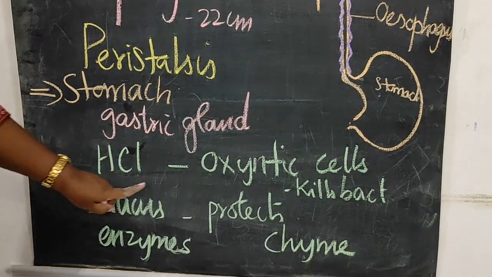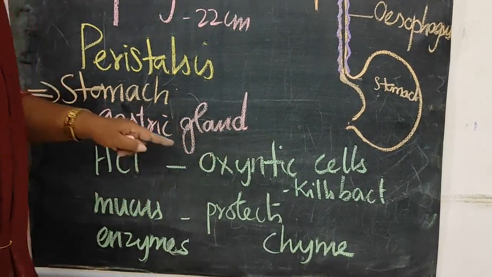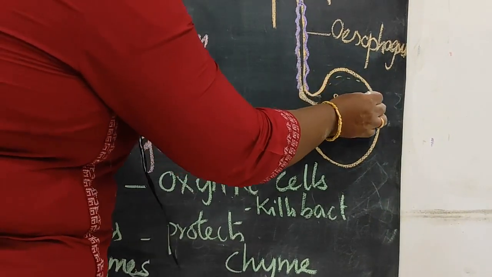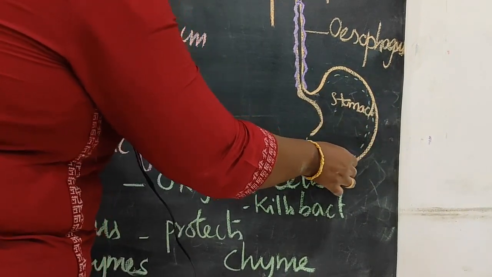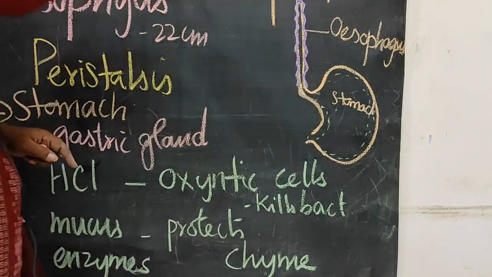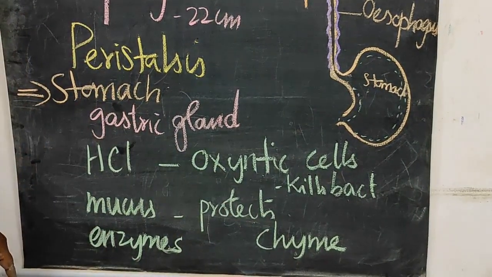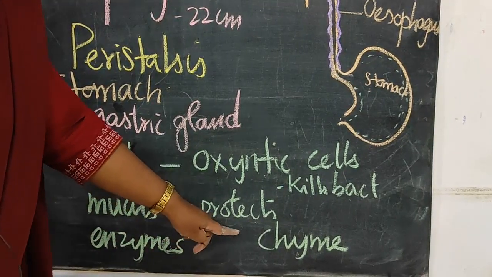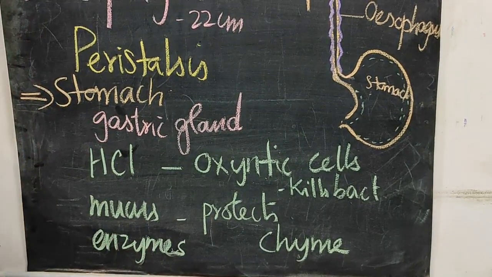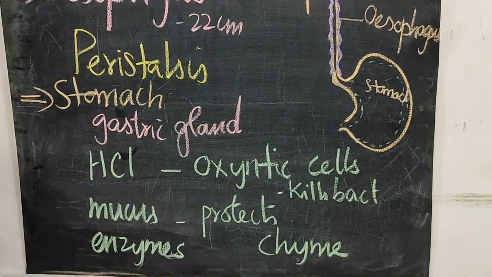And this mucus protects the inner wall of the stomach. In the stomach, there forms a milky white substance called chyme, and this chyme will be slowly moving towards the small intestine.